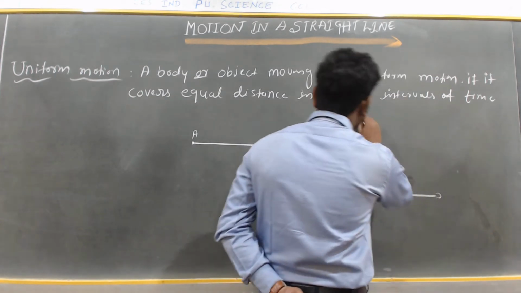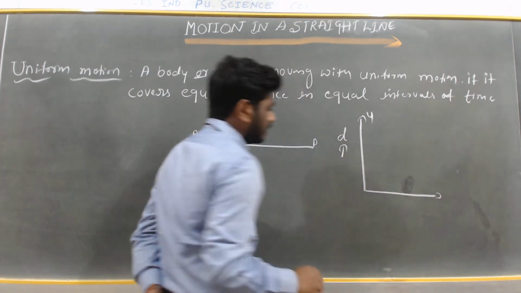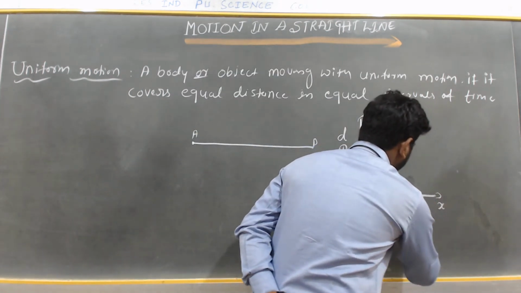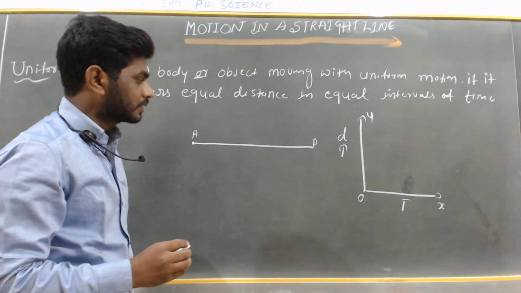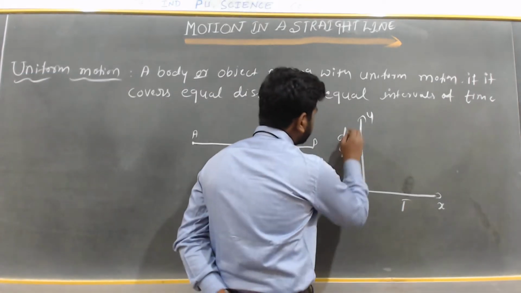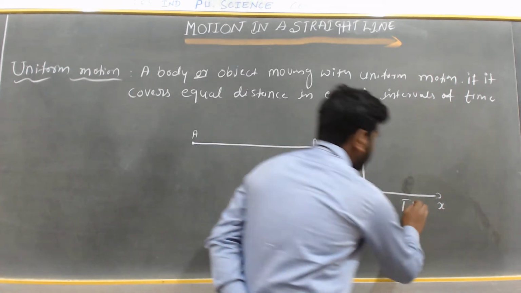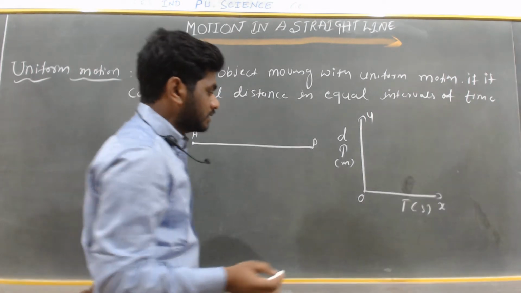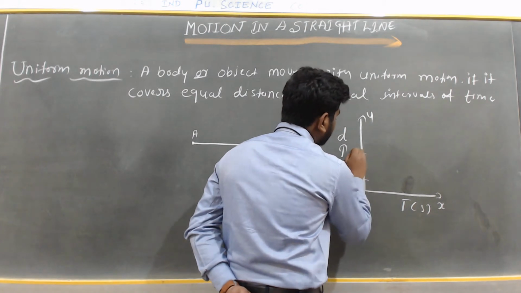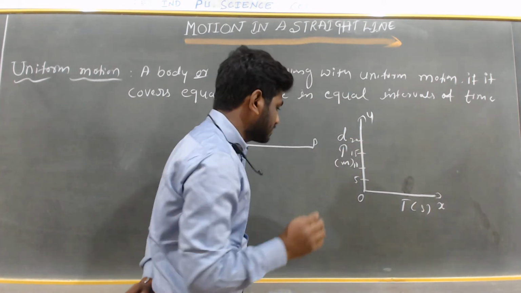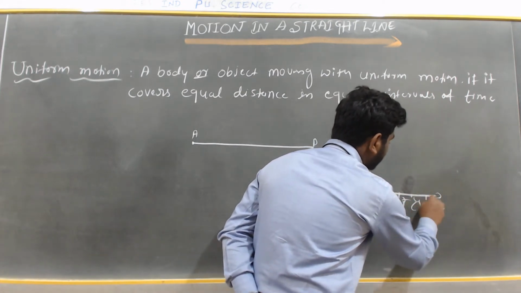So take the y-axis as distance and the x-axis as time. So this is a reference point O. This is distance in meters, time in seconds here. So here 5 meter, 10 meter, 15 meter, 20 meter, like this. Along the time axis 1 second, 2 second, 3 second, 4 second, 5 second.